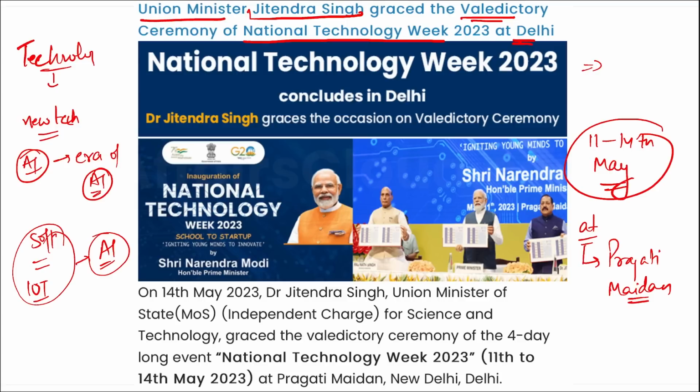The theme that you need to remember for this event is also important. Remember, the theme was School to Startup, Igniting Young Minds to Innovate. I repeat, School to Startups, Igniting Young Minds to Innovate. Correct? And apart from this, a question can also be asked: who inaugurated the National Technology Week? It was inaugurated by Prime Minister Narendra Modi on 11th of May.